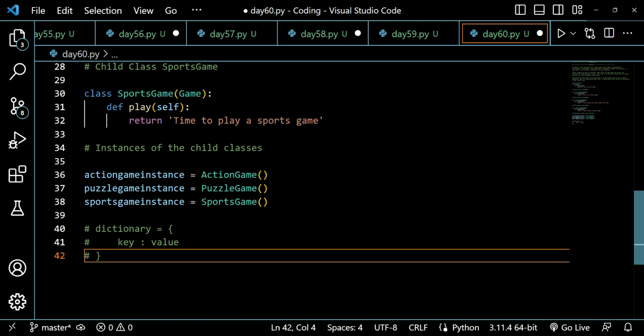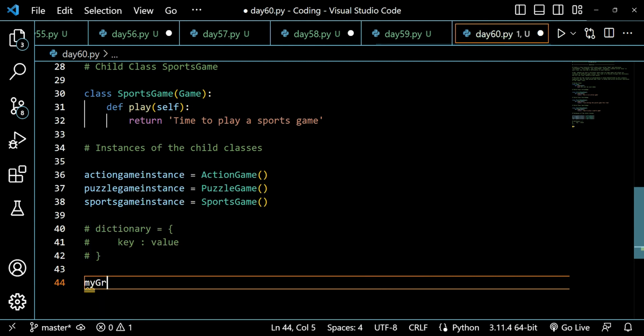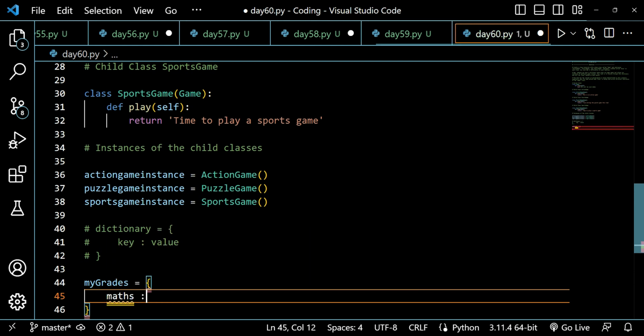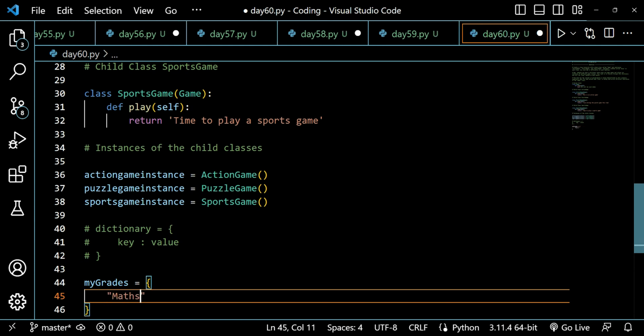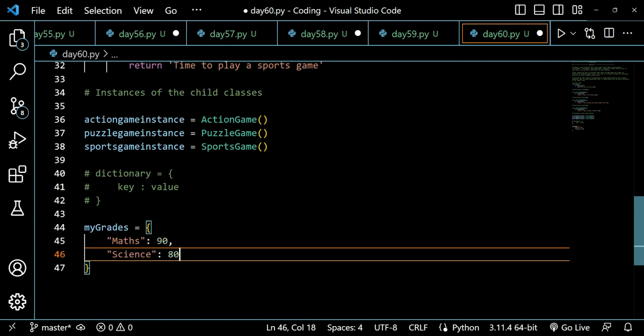And to get the value from the dictionary, I will show you how we can do that. For example, let's say my grades is equal to maths, let's say I have 90, then science, I have 90. This is just an example to showcase how we approach dictionaries.